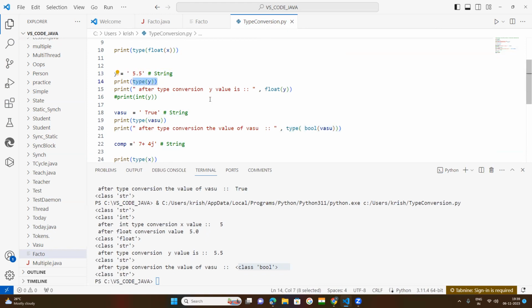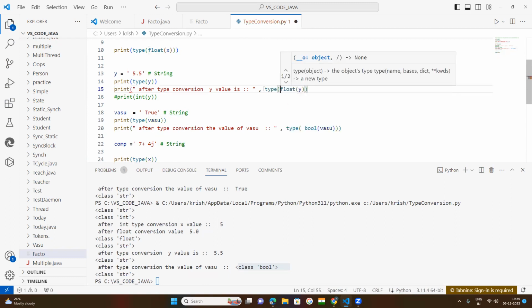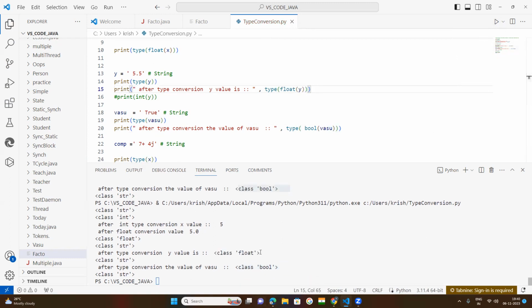It is a string. Now for conversion, you are using float here. If you want to know that it is a float, you keep the type function. So one bracket, two brackets, three brackets, so one more bracket you need to keep here. So this answer will be float. This is after type conversion, y value is float.